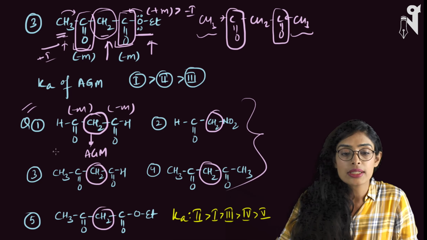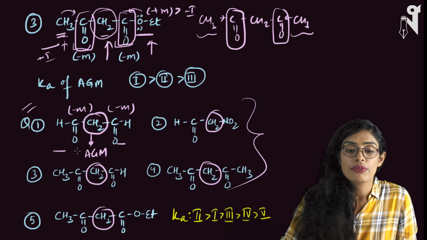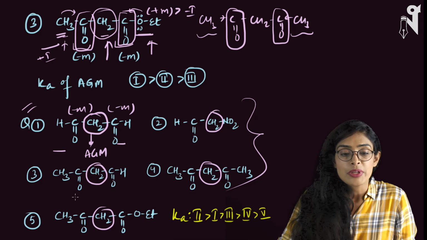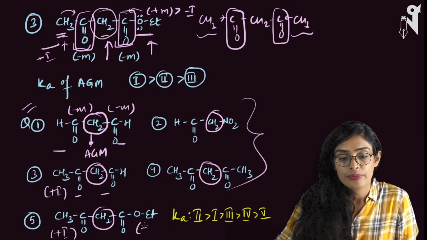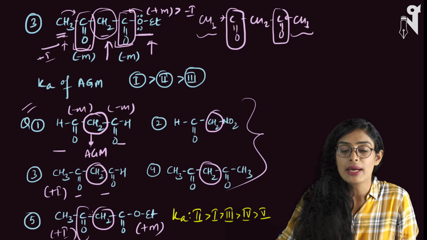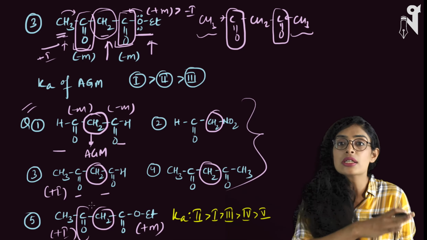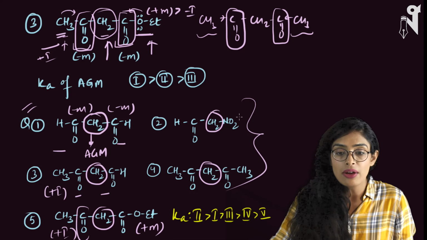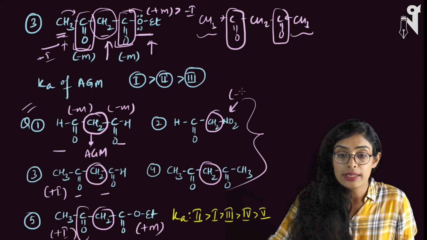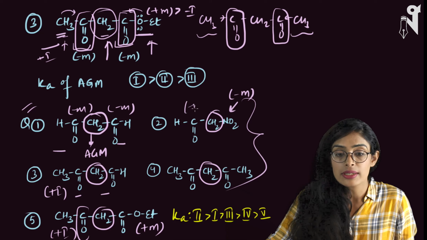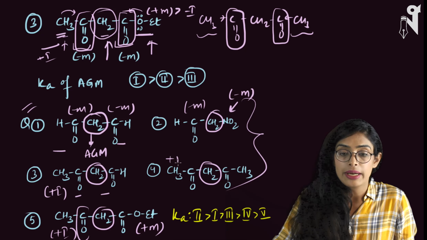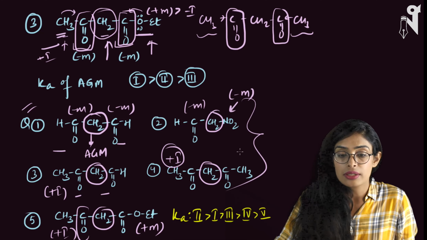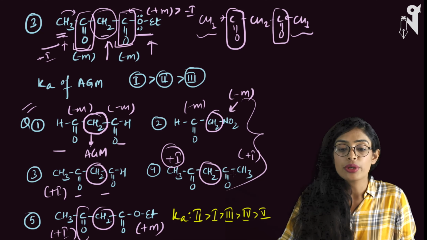Now look at this, this is CH2, and these are withdrawing, here you have minus M groups. Along with this is showing plus I, here you have plus I and plus M, along with these two minus M. Minus M's are there everywhere, so look at the adjacent groups of the minus I. Here you have a strong minus M group, a very strong minus M group. This is also minus M, but this is very strong minus M. This is plus I, and this is also plus I. So you have to arrange them according to their acidic strength.